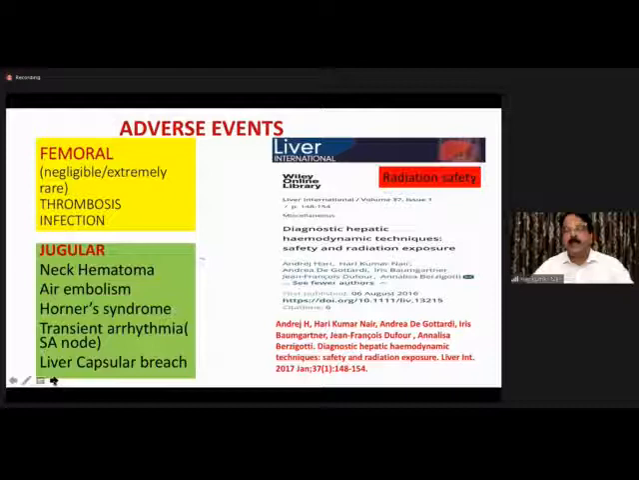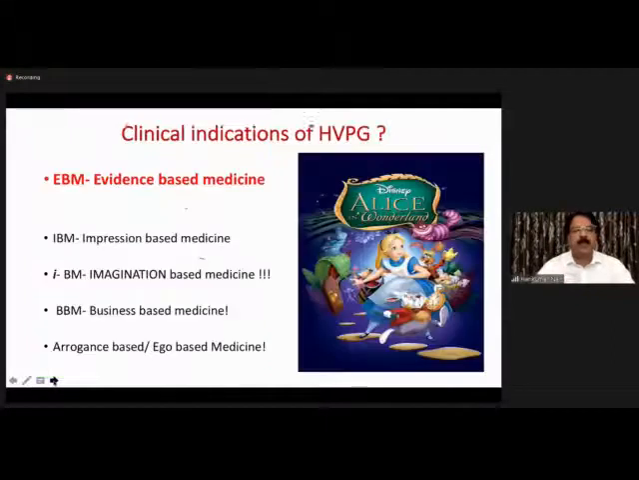And from the radiation safety perspective, a diagnostic hepatic hemodynamic study, which is HVPG measurement, doesn't have a very high level of radiation. I was fortunate to be part of the study done in Switzerland, 5.4 millisieverts. This is almost similar to an ERCP. So essentially a safe procedure if done via the femoral approach. That's the message. Now let's come to the clinical indications.